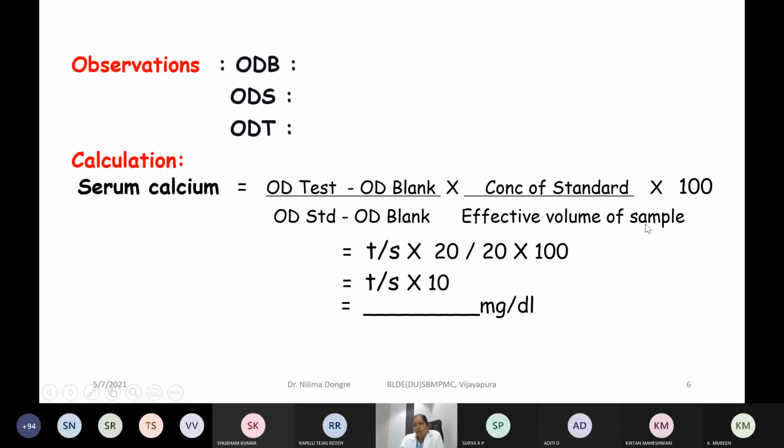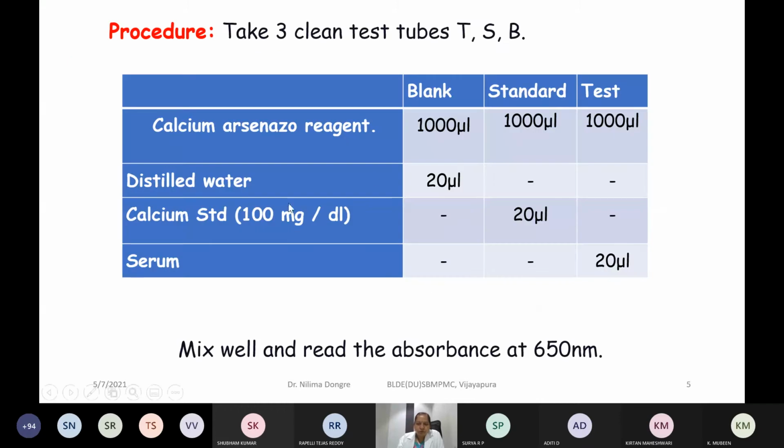Now this effective volume of the sample will be measured depending on what method you are following. Now here we are not going to do any treatment to the serum sample. As such, we have taken 20 microliter of the serum. But for certain estimations, for example, serum inorganic phosphorus estimation, we have to prepare the protein-free filtrate, where you have to mix 1 ml of serum with 9 ml of trichloroacetic acid. That means that 1 ml of serum is getting diluted to 10 times.